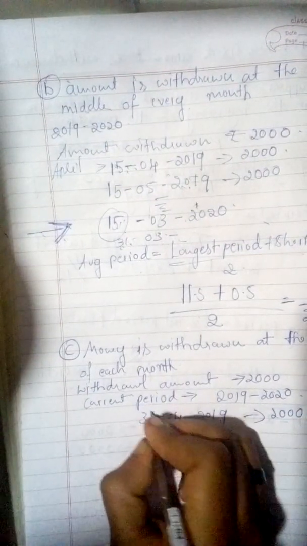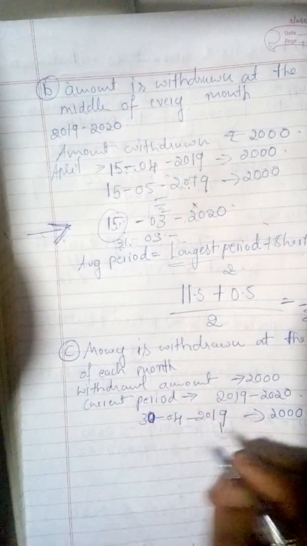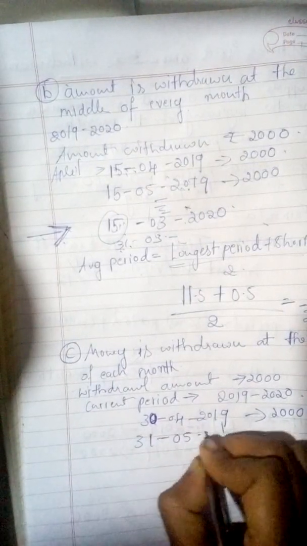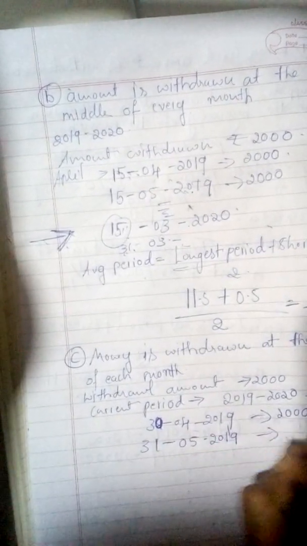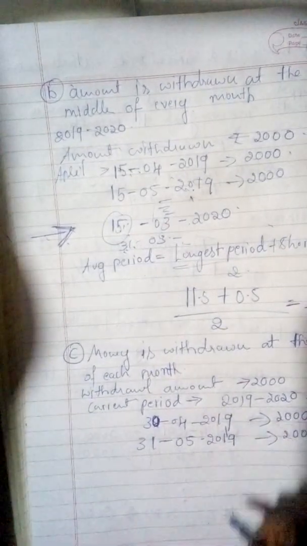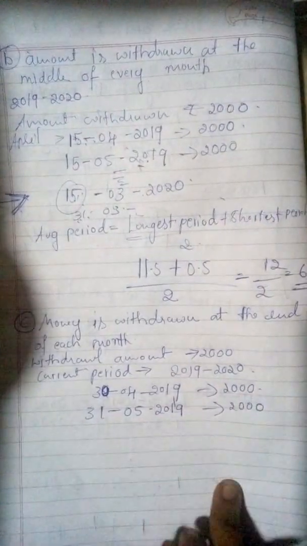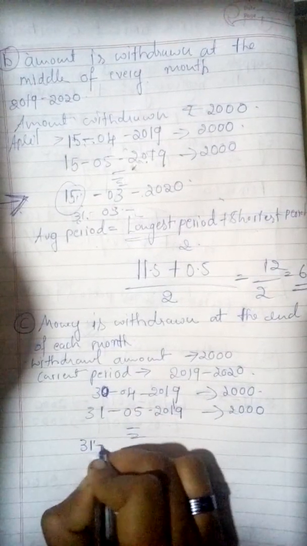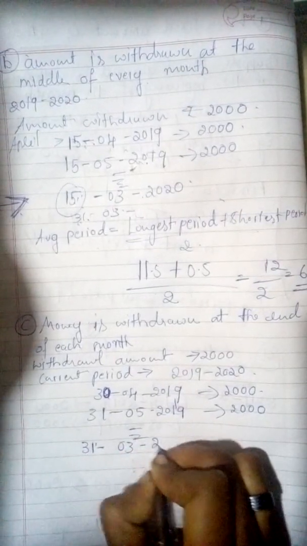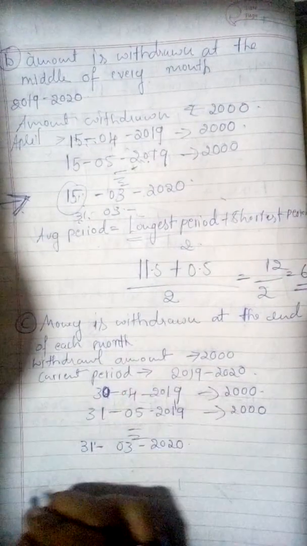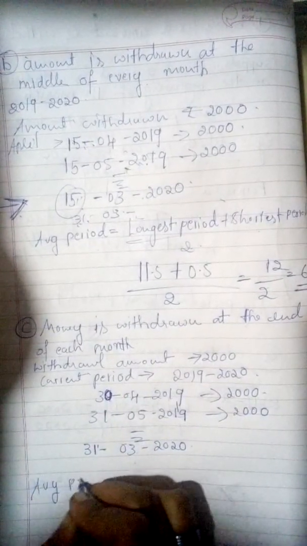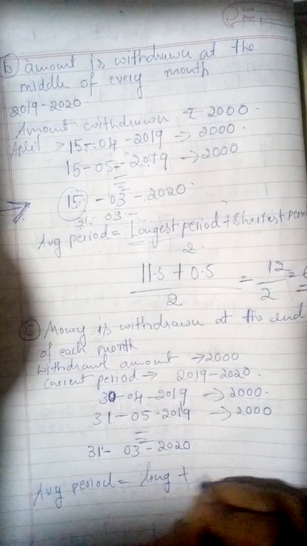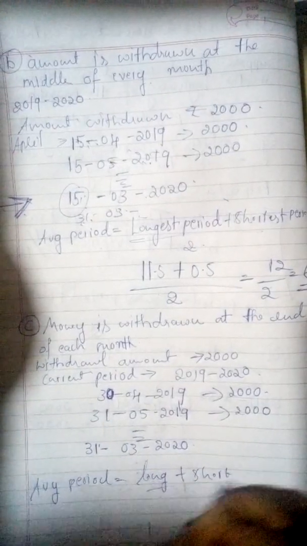Sorry, the month of April has only 30 days, right? Then 31st May 2019. Till the end of the year they are going to withdraw the fixed amount. The end period is 31st 3/2020. So we need to calculate the average period: longest period plus shortest period divided by 2.